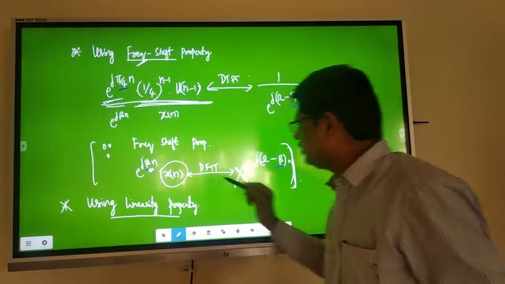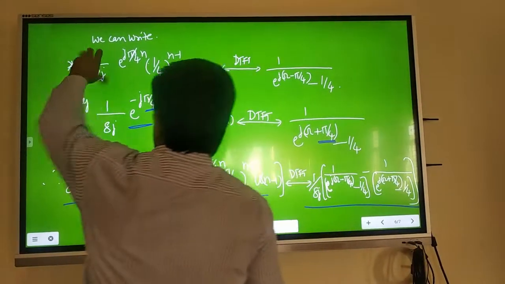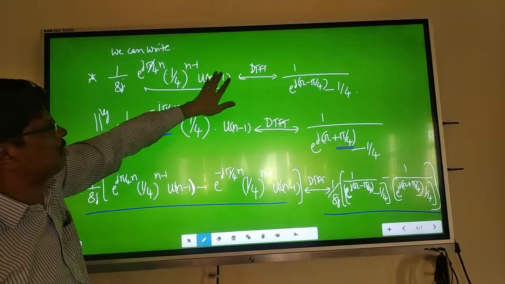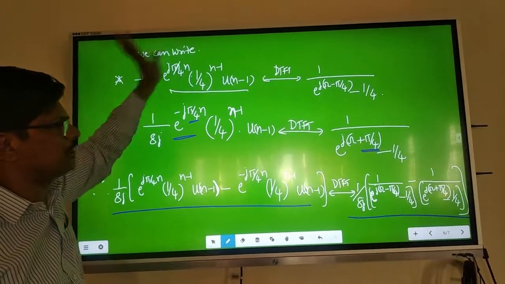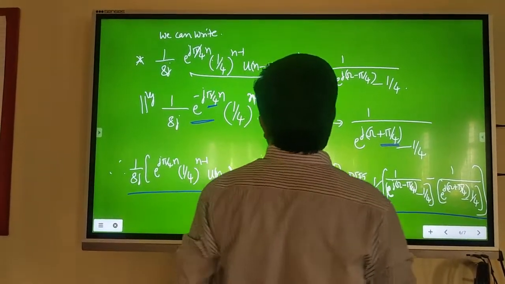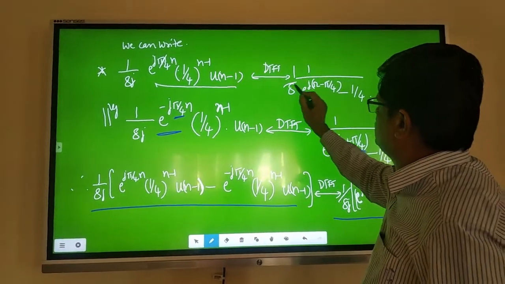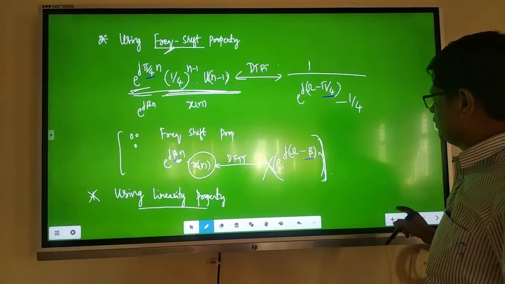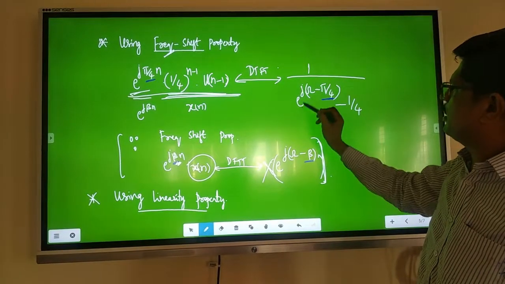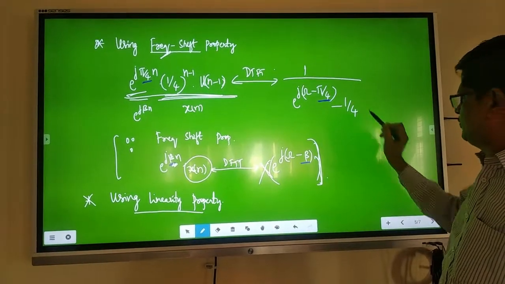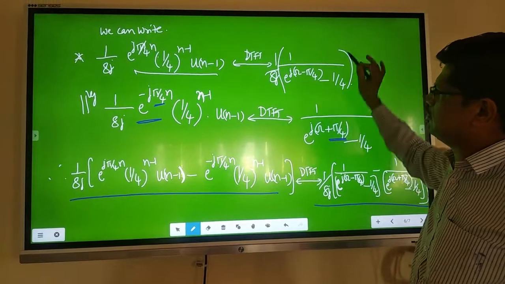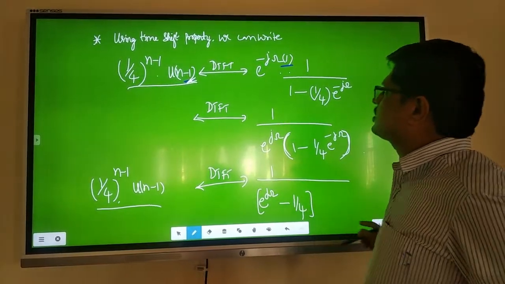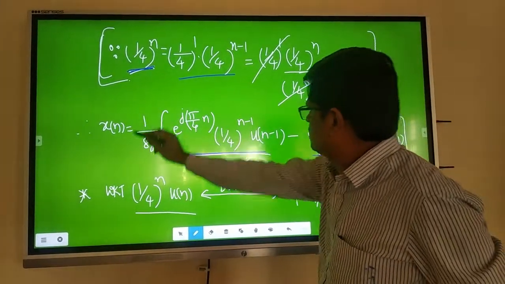Now use the linearity property. Using the linearity property, 1 by 8j into the whole thing, e power j pi by 4 n, 1 by 4 to the power n minus 1, u of n minus 1, the DTFT of this is equal to a into something. For example, 1 by 8j is missing: 1 by 8j, a, into the frequency domain, which is already there: 1 by e power j omega minus pi by 4 minus 1 by 4. That only you write, a into this frequency domain. Right? This left hand side is over.